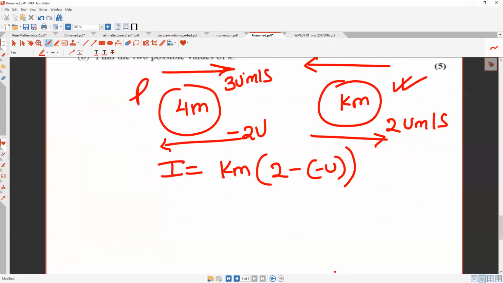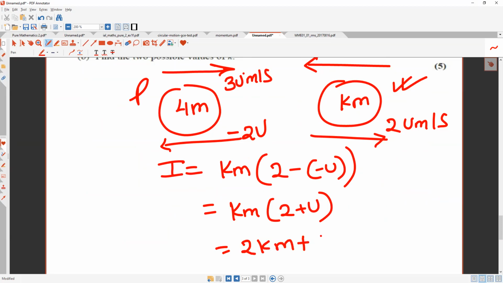ঠিক আছে? So কি হবে answer? k m 2 plus u. So 2 km, 3 km... 2u, 2 plus u হবে এটা 2u. Oh, 2u plus u is 3, sorry, 3kmu is your answer, right? Newton second. Don't forget to give units. 3kmu. Okay. Newton seconds.